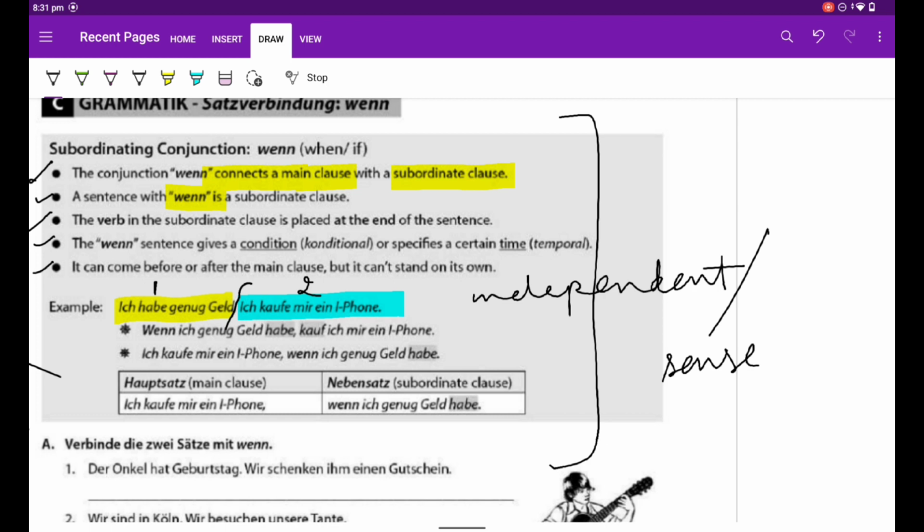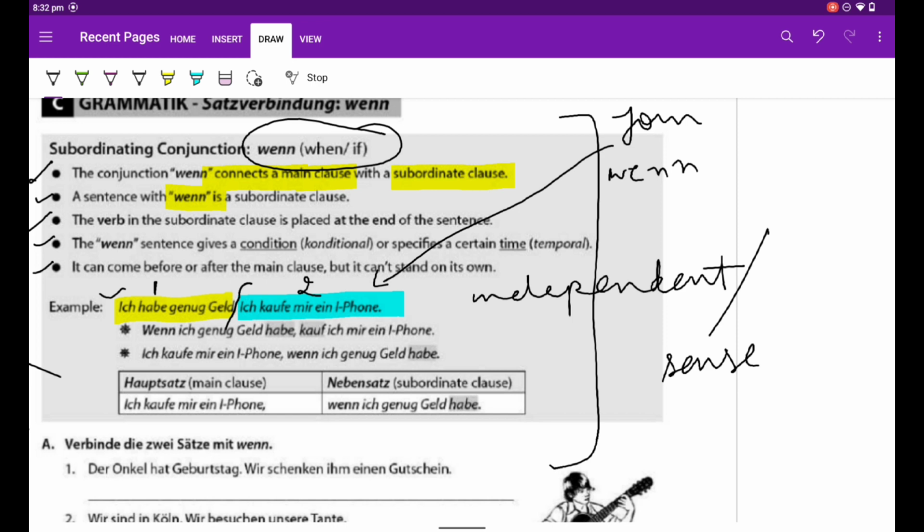But our task when we learn German is given in the exam in this way: join these two sentences with when. This will be our task. Now what we have to do? Now we have to understand between these two sentences which sentence is dependent upon which sentence.